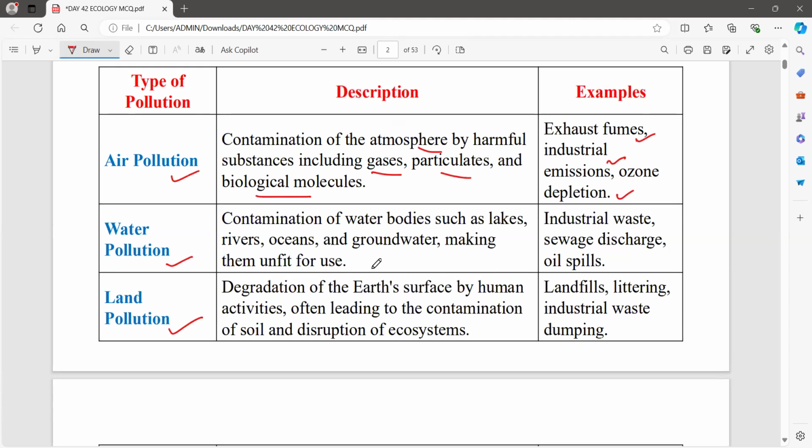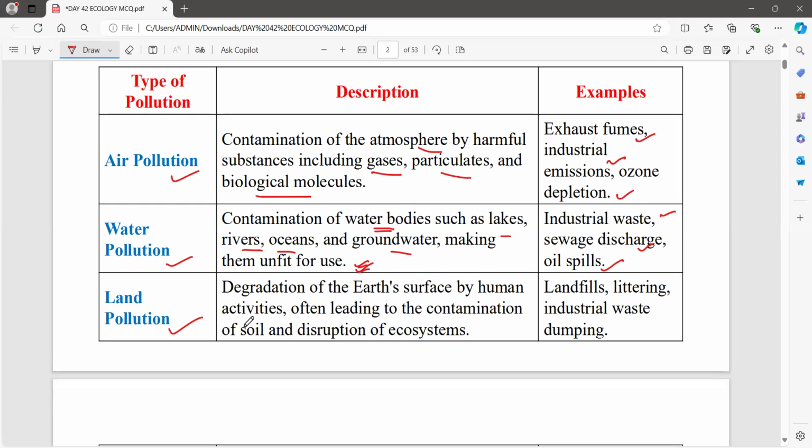And water pollution is the pollution of water bodies. Water bodies means lakes, rivers, oceans, and groundwater, which makes them unfit for use. Initially it is fit for use, but as a result of pollution, it is unfit for use. The pollutants which pollute water bodies are industrial waste, sewage discharge, and oil spills. So these are the pollutants which pollute the water.